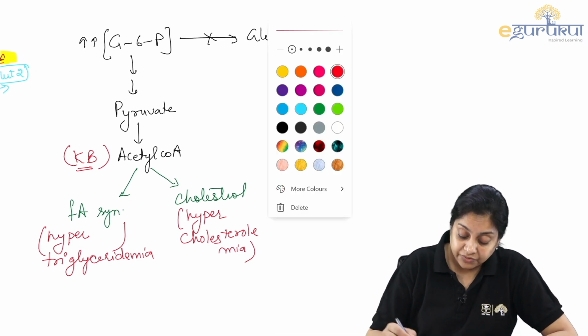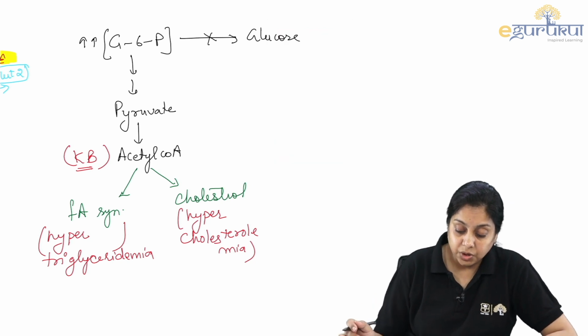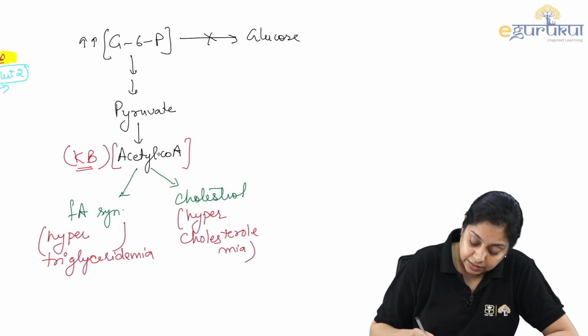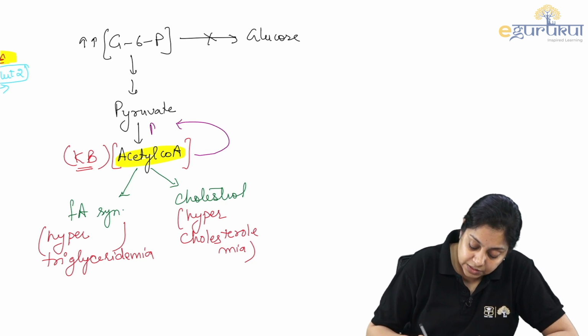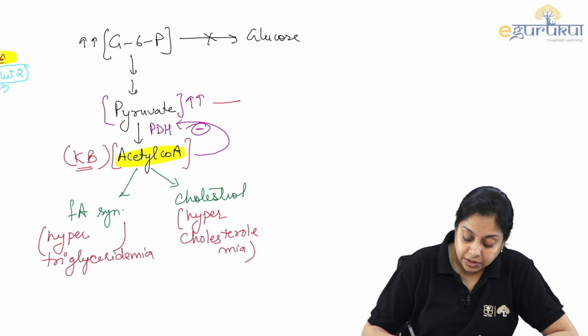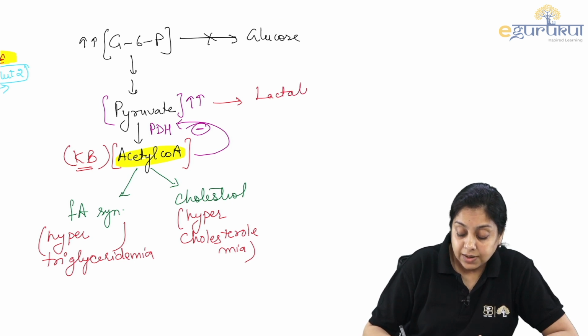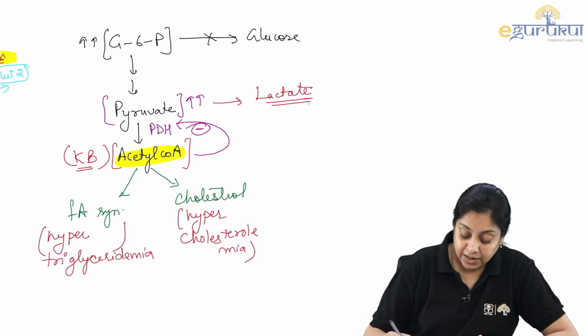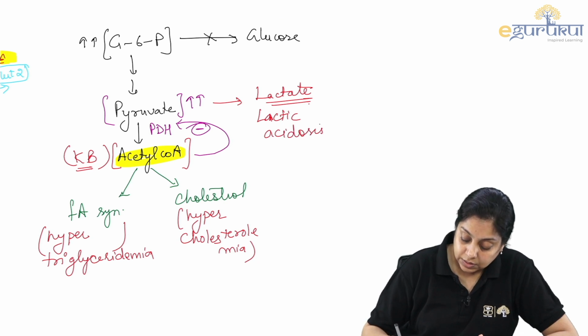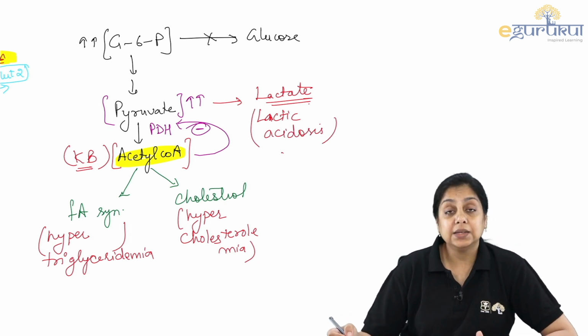After some time, what will happen? After some time, this is going to feedback regulate. There is too much acetyl-CoA present here, right? That is going to negatively inhibit the pyruvate dehydrogenase enzyme. And then the pyruvate levels will start accumulating. Now it will be rerouted towards the formation of lactate. And then what you will see? Lactic acidosis. Keyword in the question paper, right? Lactic acidosis.